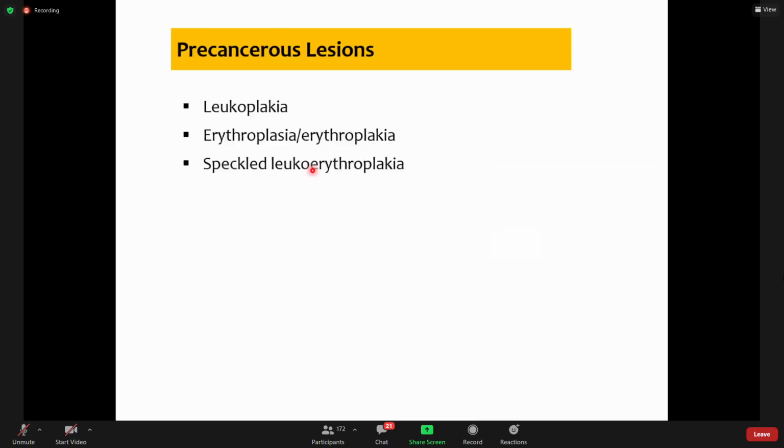And now precancerous lesions are of three types. Leukoplakia, we know, white patches. Erythroplakia are eroded reddish areas, and a combination of the two, that is speckled leukoerythroplakia. Sometimes at some places they are ulcerated, while in other places they are overgrowths and plaques. So it can be a combination of these two as well.